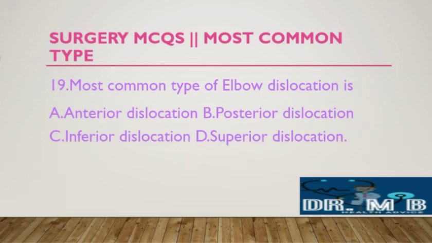Most common type of elbow dislocation is A. Anterior, B. Posterior dislocation, C. Inferior dislocation, D. Superior dislocation. The right answer is B, posterior dislocation. Most common shoulder dislocation is anterior dislocation, and most common elbow dislocation is posterior dislocation. Okay, now let me take you to the last question.